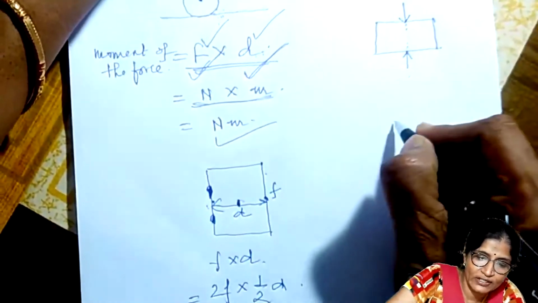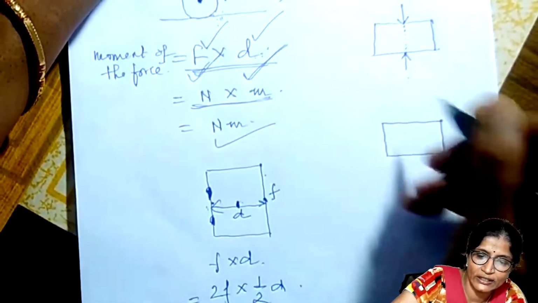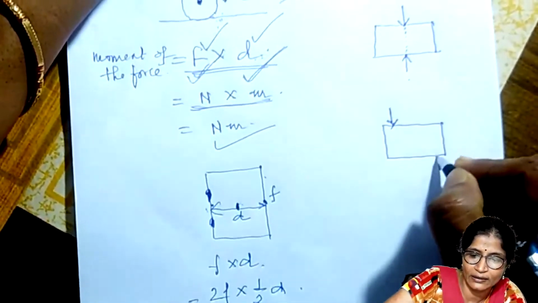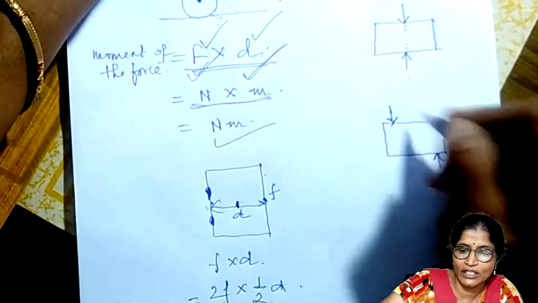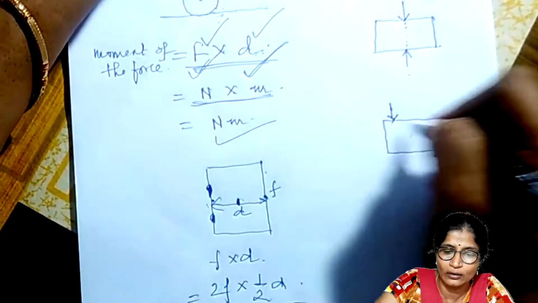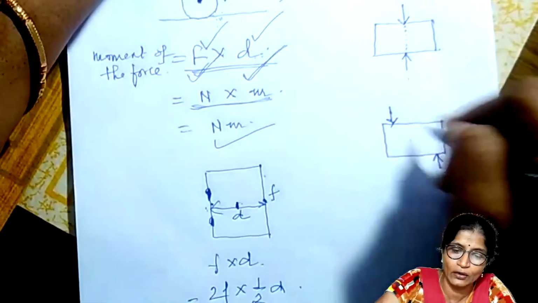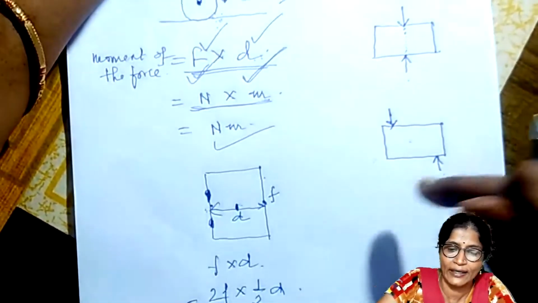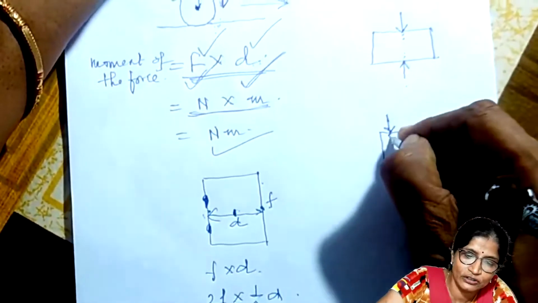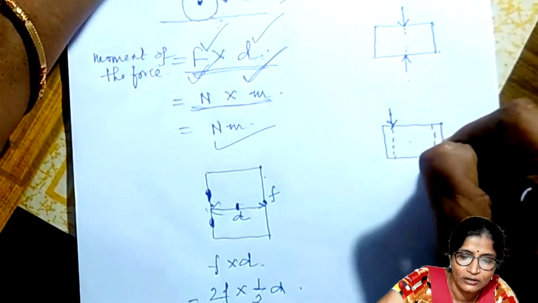But if the same two boys apply equal and opposite parallel forces on the tabletop, one here and another at this place, but their lines of action are not the same, the line of action for this force is this one and for that force is this one.